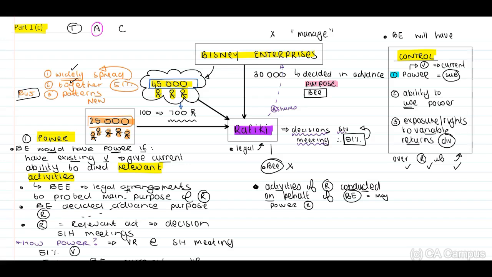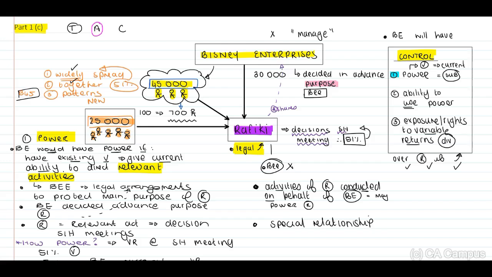Important. Right, now when you look at this, another important thing to identify is that Rafiki has shares in Bisney Enterprises. Therefore, there's some kind of special relationship between these two. Do you see this, guys? And to be honest, we don't actually have the legal agreement. It would be great to read through this though, but we don't have this legal agreement. Therefore, we don't actually know in terms of the shares, the exact details from a BEE perspective. Right, therefore, there's a special relationship between Bisney Enterprises and Rafiki.